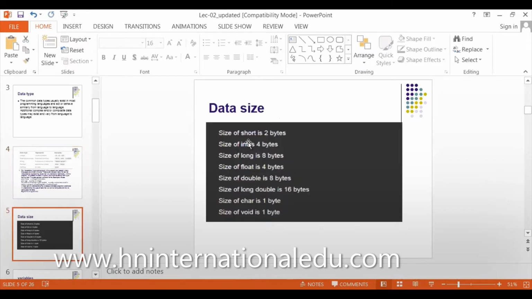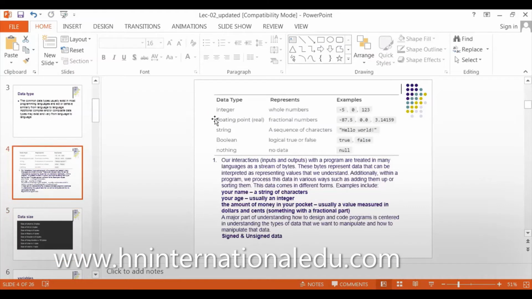I can also write short and long with data. For example, for an integer in my program, I write int. For floating point, I write float. For example, if I am taking a variable x, I will write int x. It means x is an integer. If I'm taking x as a floating point, I will write float x. For string, I will write string. For Boolean, I will write Boolean. It differs from compiler to compiler, and whichever programming language you are going to use, you will know beforehand how to write it.